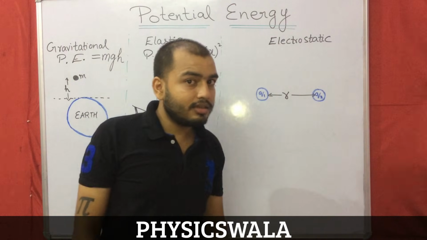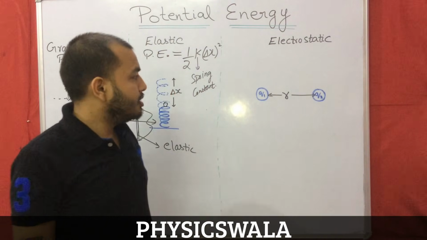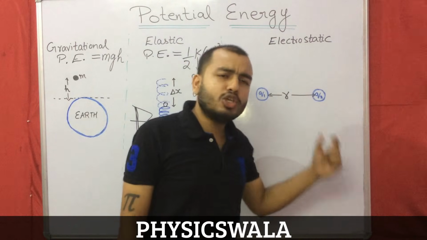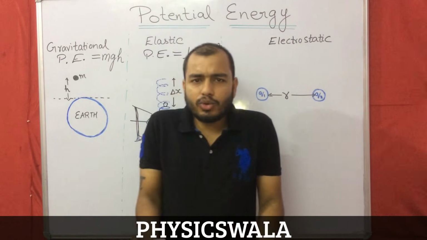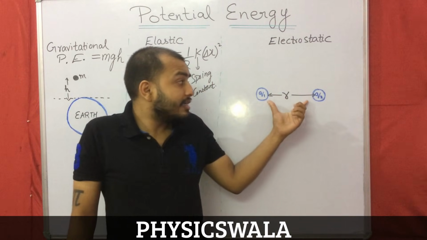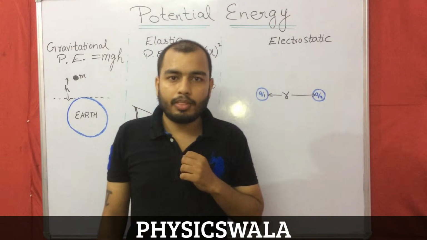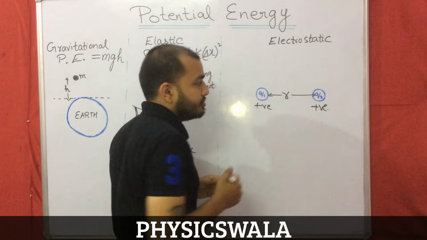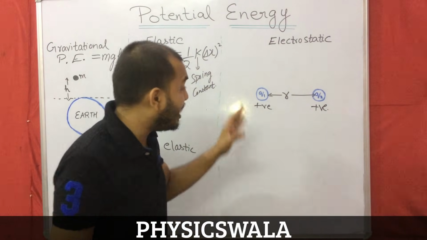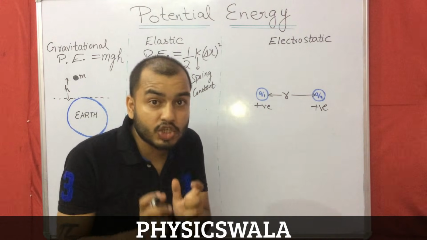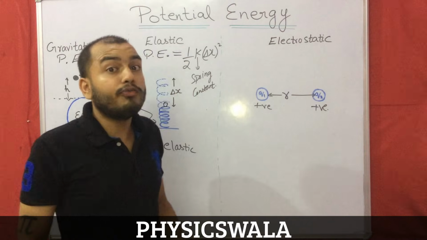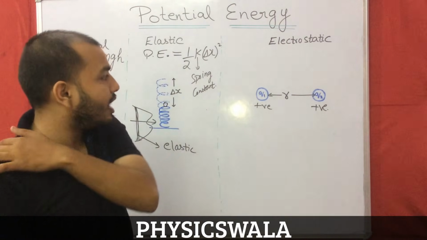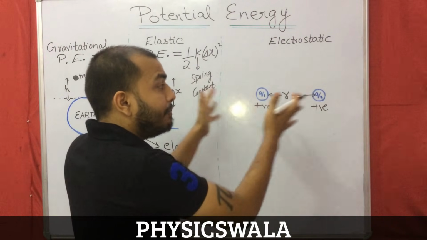Now the third case, a complex one. Suppose I have a charge Q1 here and a charge Q2 here. I have two charges, and they are kept at R separation. Suppose this is a positive charge and this is also a positive charge. Does this charge, due to its position, have any kind of energy? Yes, it does. If I leave these charges, they will repel.